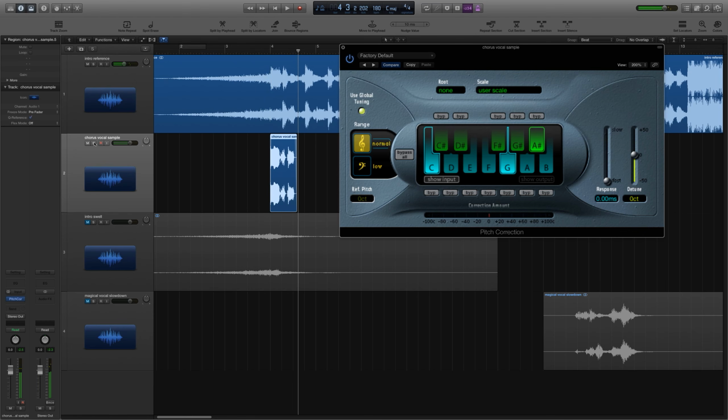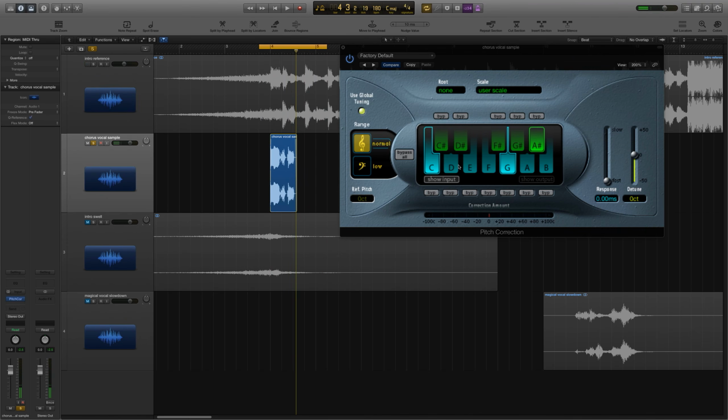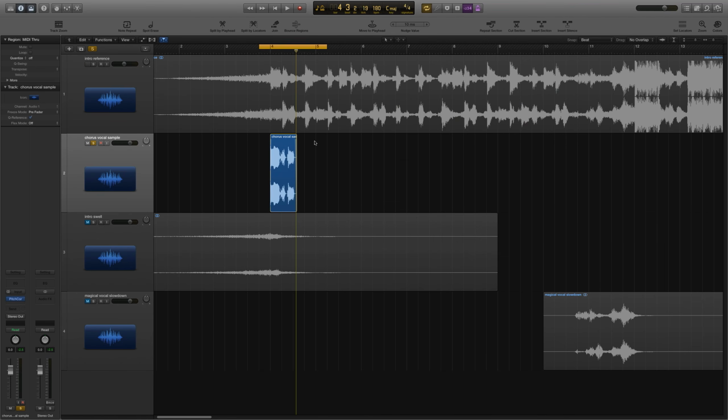Magical. Let's just listen to that. Let me just loop that out there. Magical. Yeah, that sounds right. I was just trying out a few other notes just to see if they sounded better, but no, that's pretty much it. So just A sharp, G, and C. Pull the response time all the way down. Keep it on the normal range. So we've got our little tuned clip there.